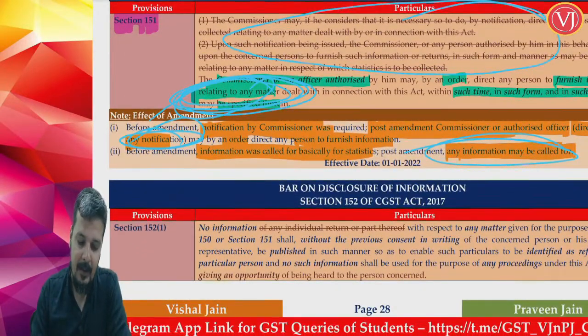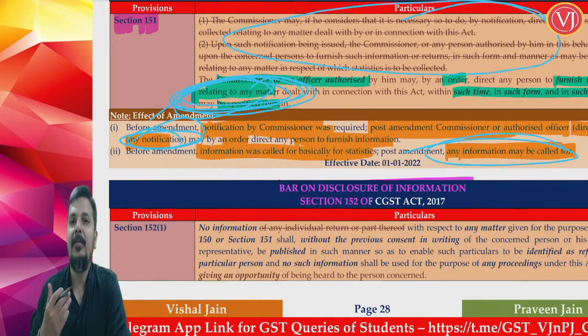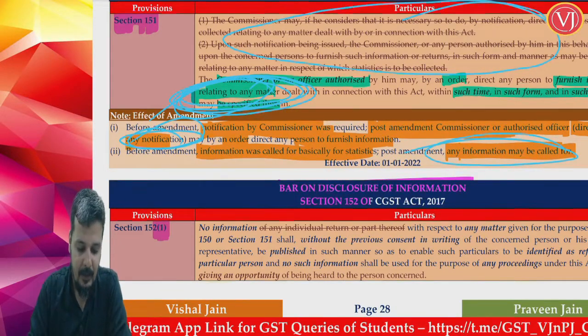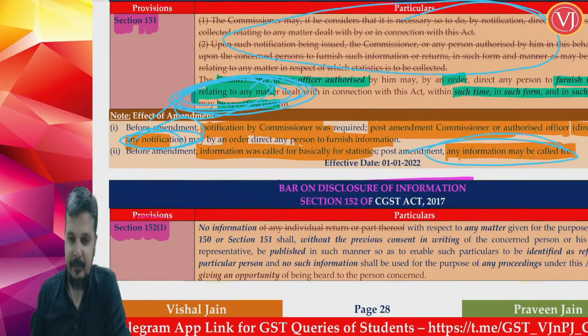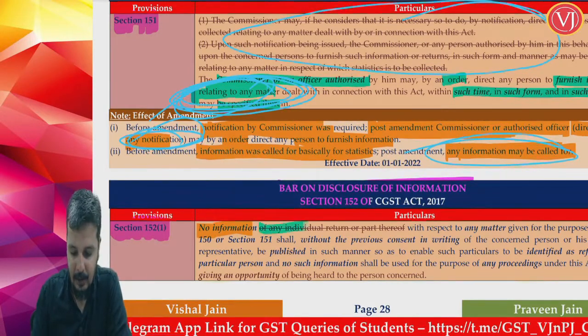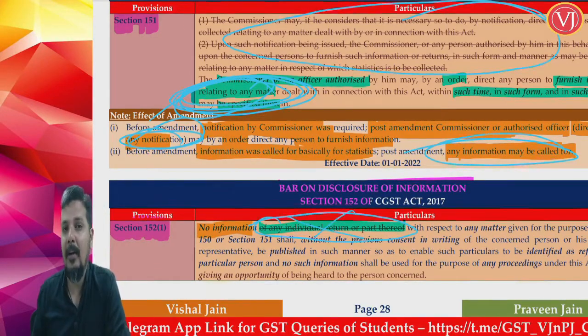Now the next amendment is there in section 152, which talks about bar on disclosure of information. So whatever information is collected, there will be a restriction. So there is an amendment in your section 152 subsection 1. Previously, the wordings were of any individual return or part thereof. So first they have removed that individual return or part thereof because it was not making any sense.